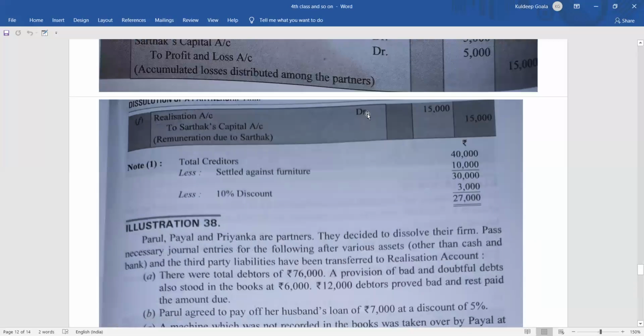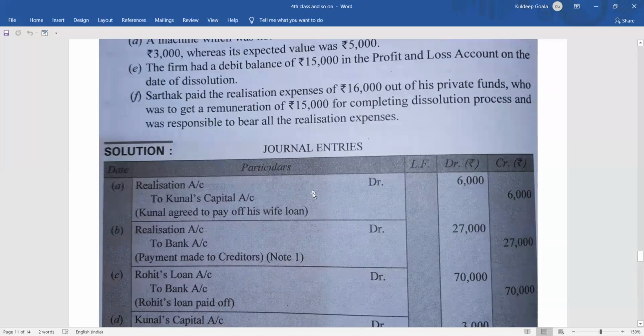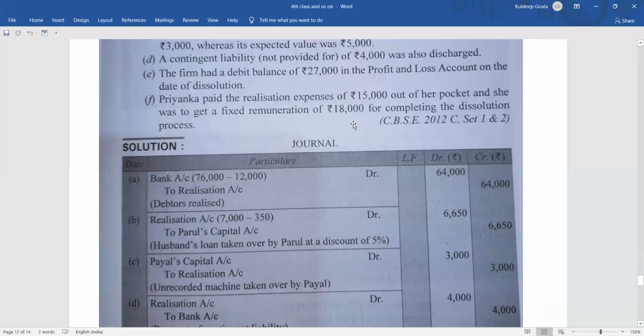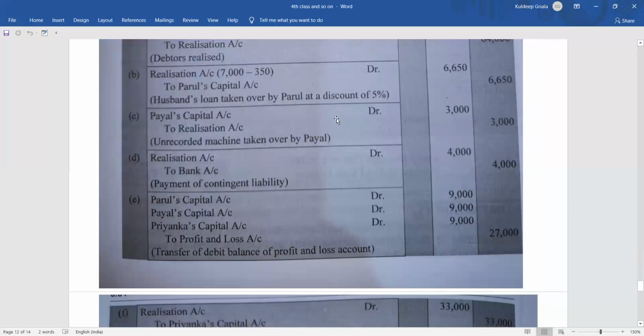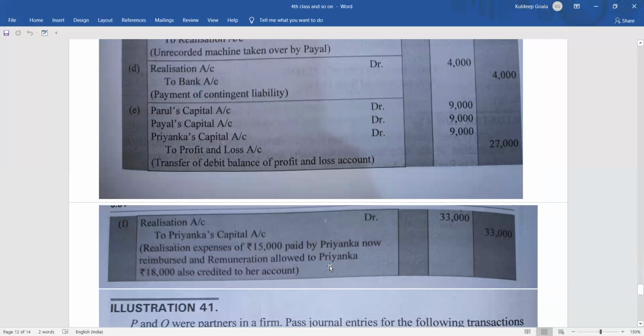You can see in the previous question, what was that? It was not the dissolution process. So what was given here? Sarthak paid the realization expense 16,000 out of his private fund, who was also to get a remuneration of 15,000 for completing the dissolution process and was responsible to bear all the realization expenses. Here we have not got the particular thing that she was supposed to bear the realization expenses. Only for completing the dissolution process she got 18,000. So for this realization expenses, Priyanka will get extra 15,000 for the payment she made. So 15,000 plus 18,000, she got 33,000. The entry is realization account debit to Priyanka's capital account 33,000.